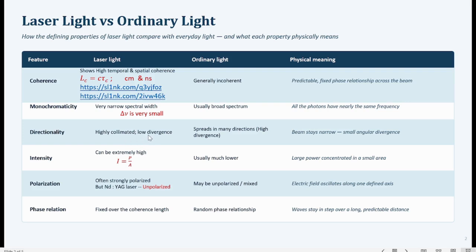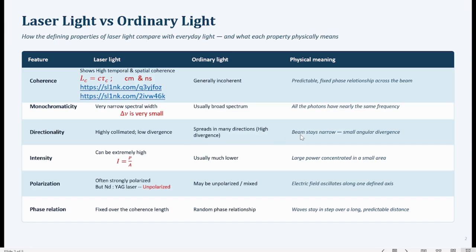Laser light is highly directional, so as it moves forward in the medium, there is very little divergence. So the angle of divergence is very small for laser light, whereas for ordinary light the angle of divergence is quite high.